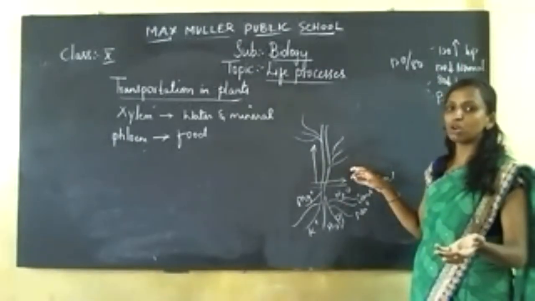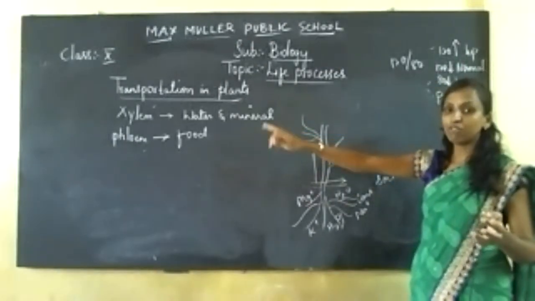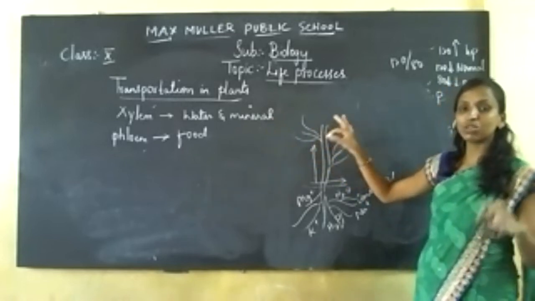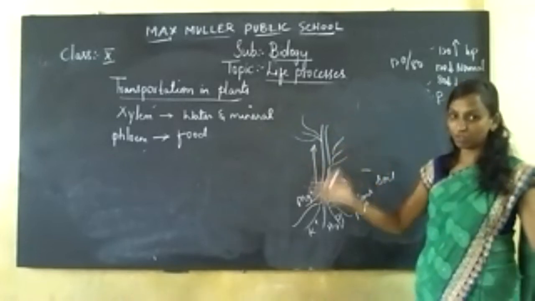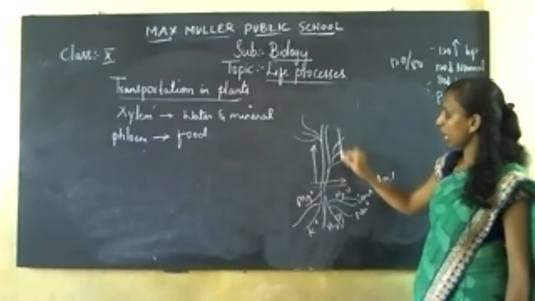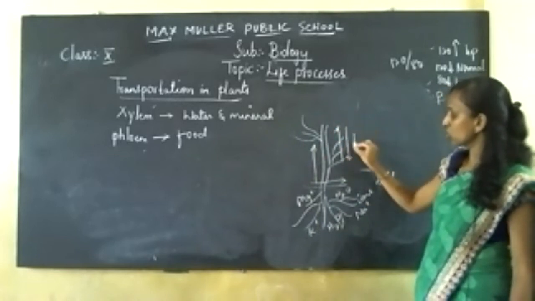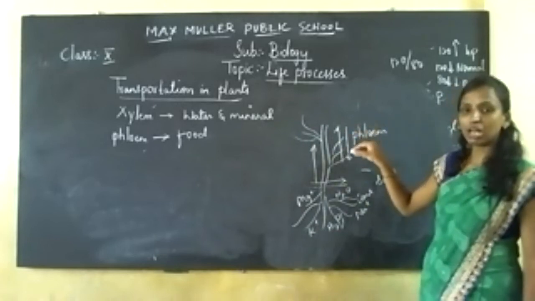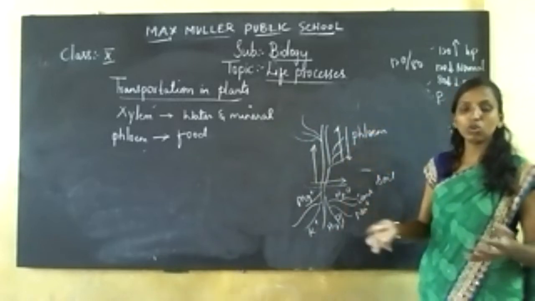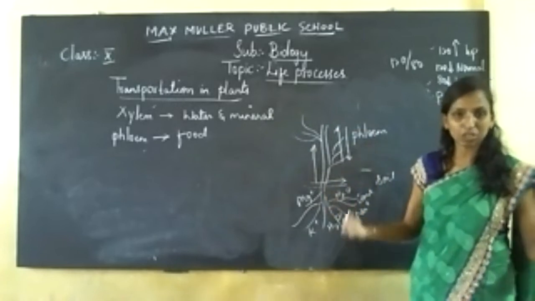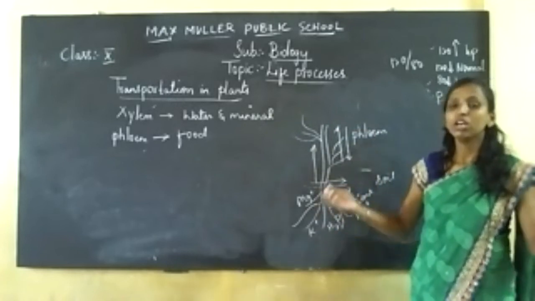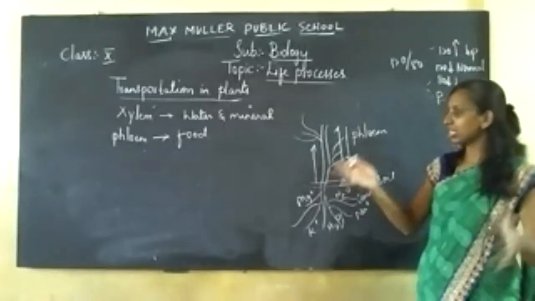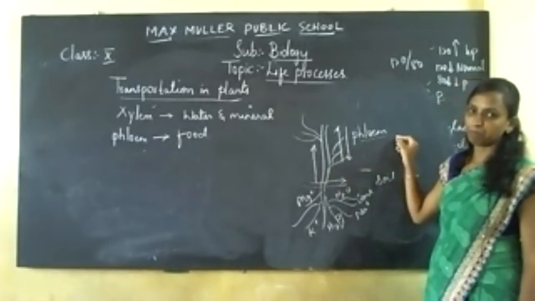Now that glucose molecule, that is your food molecule, with the phloem that is present in your plant body, now this food material has to get circulated to what? All the parts of your plant body. So it takes place in both upward and downward directions through your phloem conducting tissue. Both upward and downward, because food material has to be circulated to all the parts of your plant body, right? So this is being brought about by your phloem.